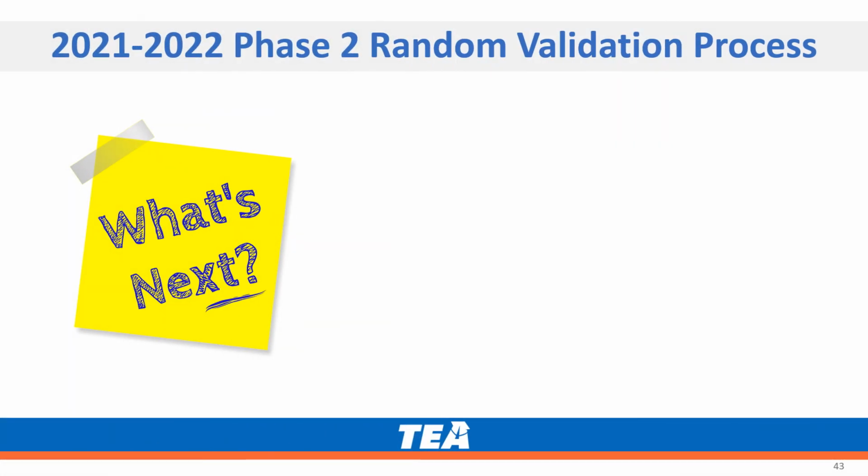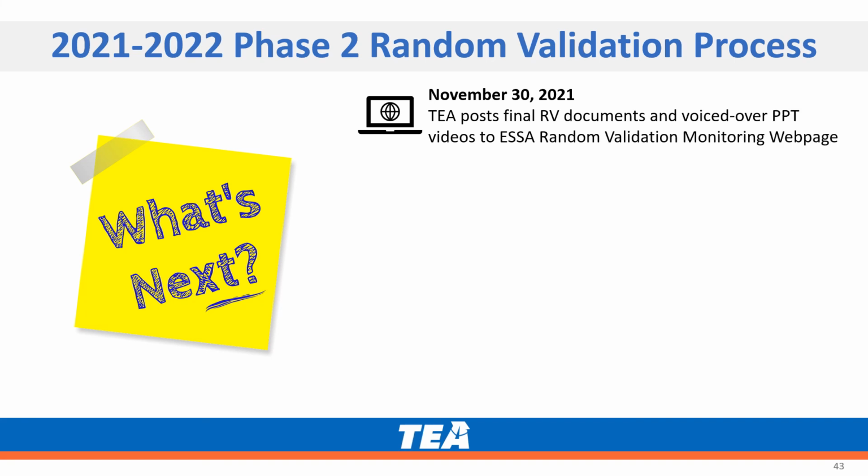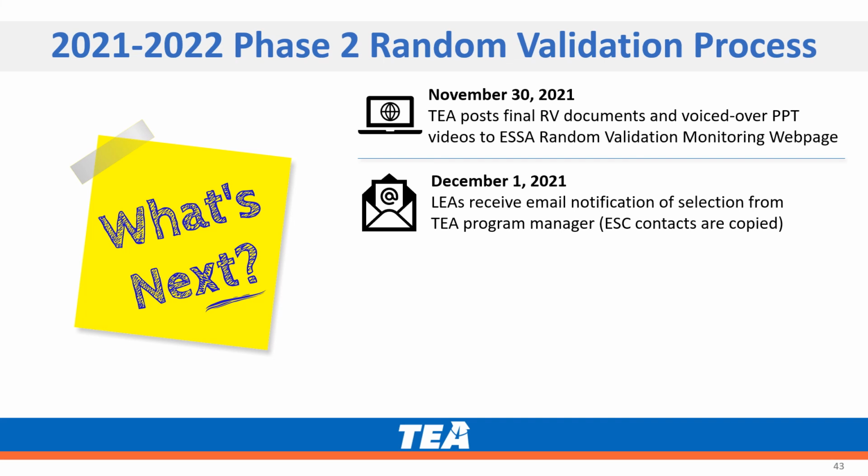Looking ahead at important dates in the Phase 2 random validation process, by November 30th, 2021, TEA will post final random validation documents and voiced-over PowerPoint videos to the ESSA Random Validation Monitoring webpage. By December 1st, 2021, LEAs will receive email notification of selection from their TEA program managers.